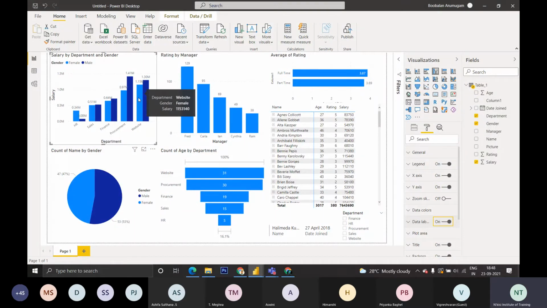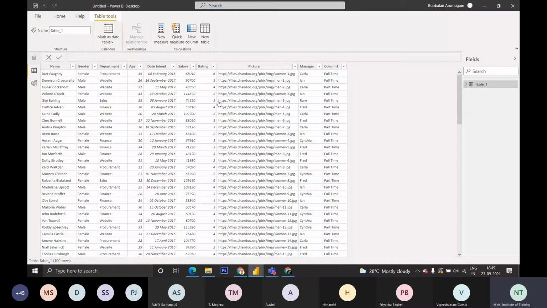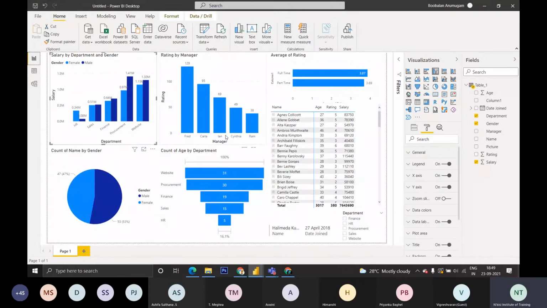If you are scrolling down, you will get the navigation. This is based on gender. This is based on the manager. In this data we have managers for those people, the people who manage those people. Based on the manager, we have plotted their ratings. This is the rating scale for the managers, and the count by department. Website department containing 31 people and procurement department containing 30 people. Finance department containing 90 people and sales department containing 50 people. The least is the HR department containing 5 people.